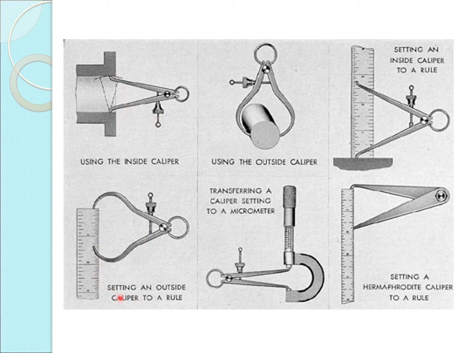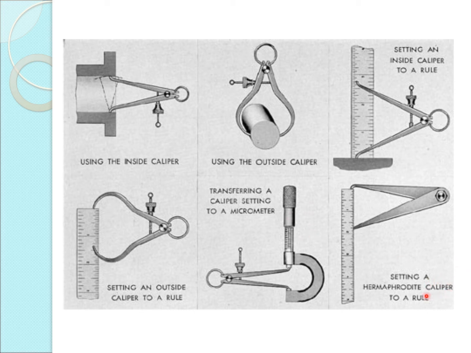Here, again using the outside caliper, I want to measure the diameter of this cylindrical rod. You can take the caliper. It will hold the workpiece. After that, you can take this caliper and move it to the steel rule. It will show the reading here. And then transferring a caliper setting to a micrometer: we can set the caliper with the micrometer and note down the readings.